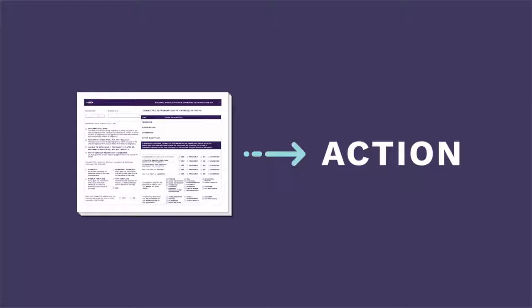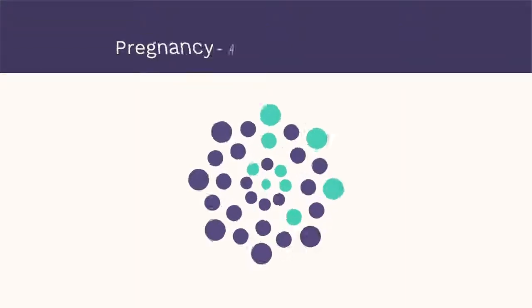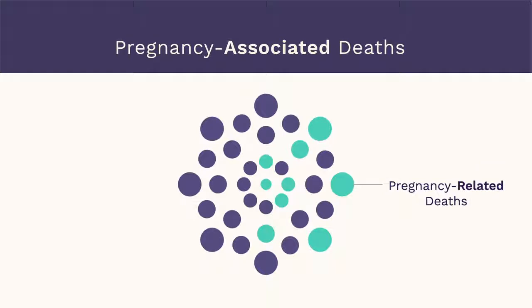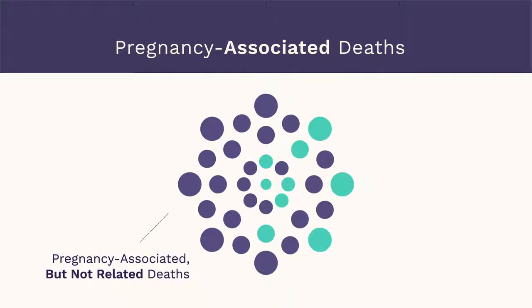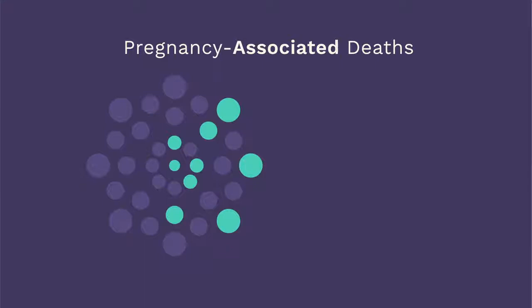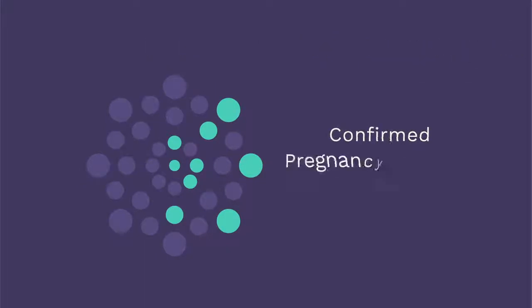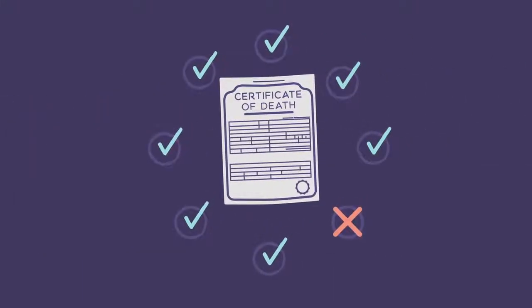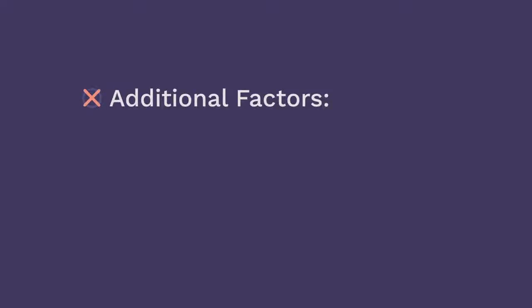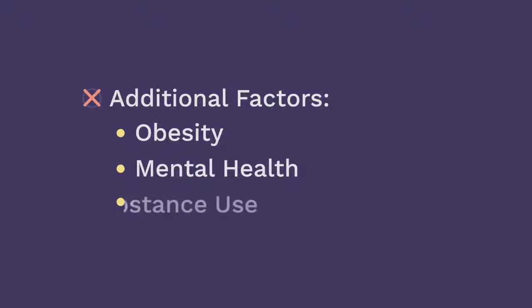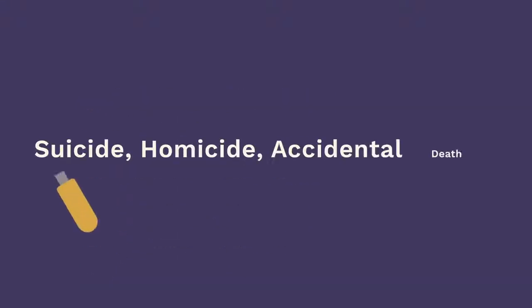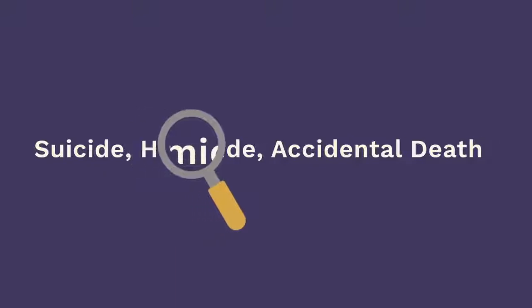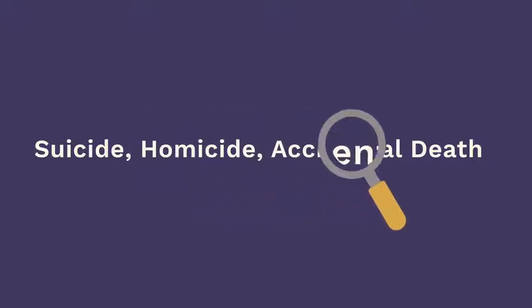As a committee, one of our responsibilities is to determine whether a woman's death was pregnancy-related or pregnancy-associated but not related. Next, we indicate the degree of relevant information that was available for review. As a committee, we also need to indicate whether or not we agree with the underlying cause of death listed on the death certificate, and provide helpful information about specific contributors to the death, such as obesity, mental health, or substance use. In the case of a suicide, homicide, or accidental death, we also want to be sure to provide as many details as possible about what happened.